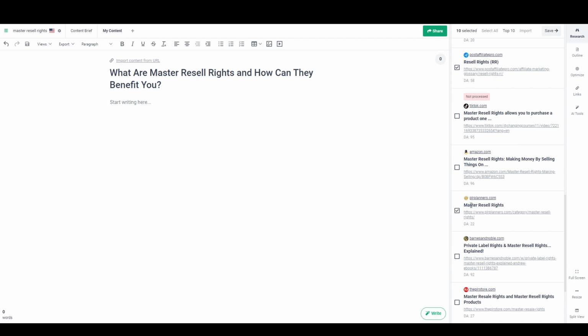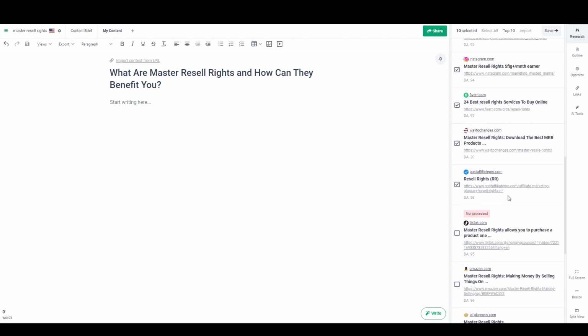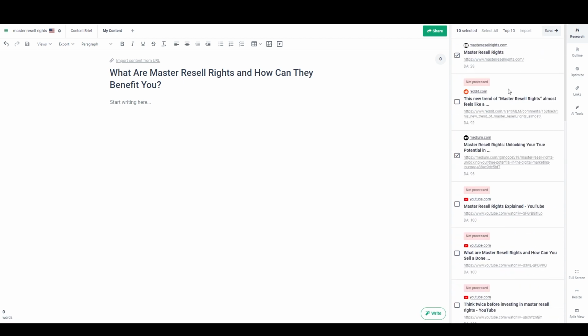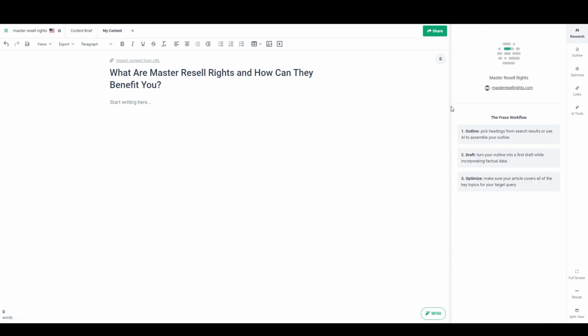And so this is the first of the 3 tips that I wanted to talk to you about, which is really doing a good job of choosing which articles you're using as references and examples when you're writing your own. Because the content in these articles that you have selected are going to inform the topics and keywords that you cover, as well as what your table of contents looks like. And while you always want to try to add something that is better and more informative and unique compared to the others, you can also definitely benefit from using the existing structure that's currently ranking to inform your decisions as well. So I'm just going to click Save, and it'll kind of recalibrate its recommendations a little bit.